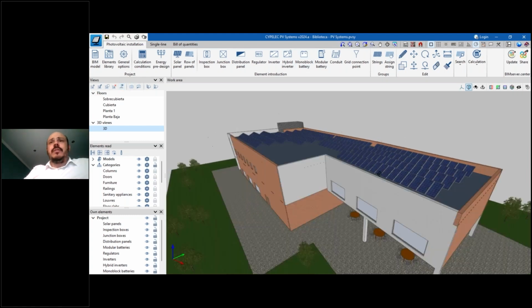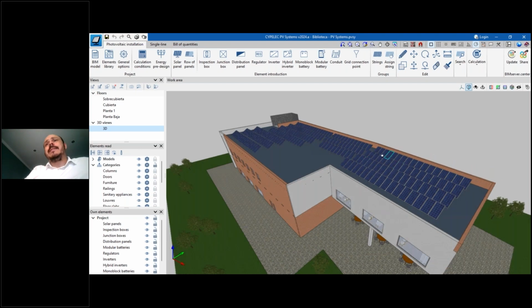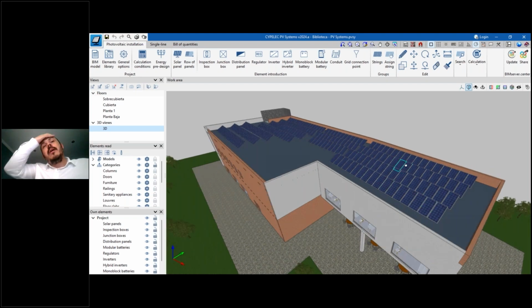Just introducing the software, the software is used to design the photovoltaic systems of our building. So you can connect this software with other software to then calculate all the electrical installation of the building. But in this part, you can design and analyze the photovoltaic installation, creating a model, and then designing the single line schemes, and also have different types of results like reports, the drawings, the view of quantities of this system. You can also integrate this part of the project, exporting one IFC to BIMserver.center.